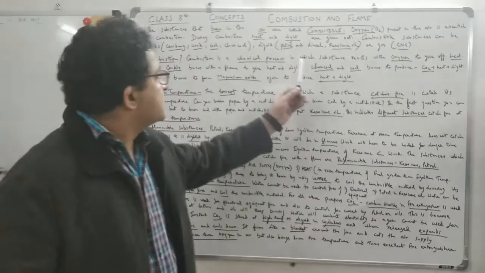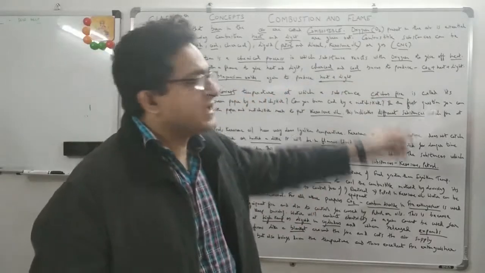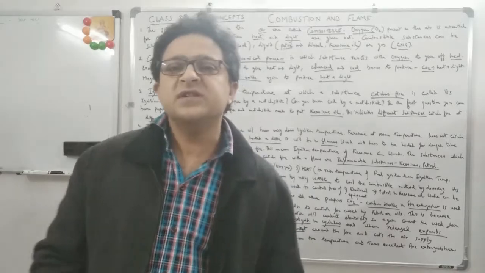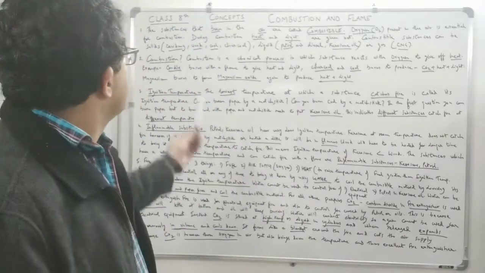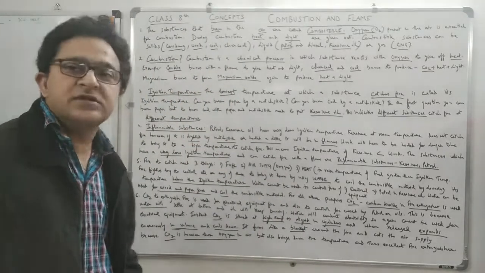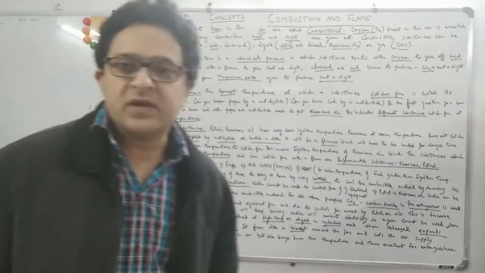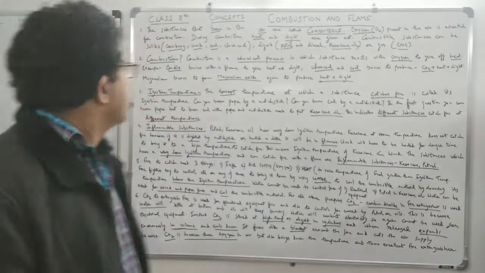Okay, so these are all liquids, and then there are gases like compressed natural gas. Basically these are fuels: cow dung, charcoal, wood, coal. These are all fuels, and they are highly flammable or inflammable, you can say.